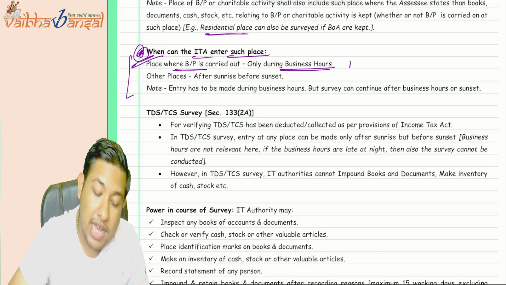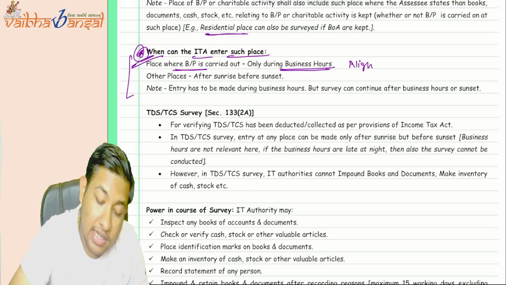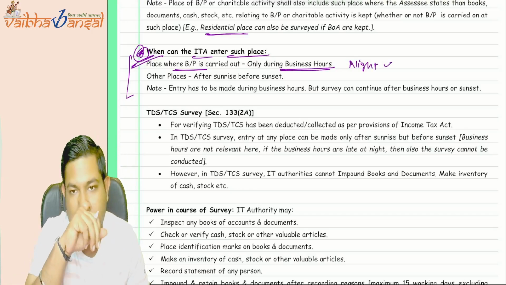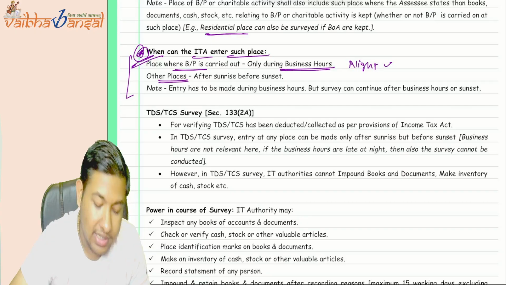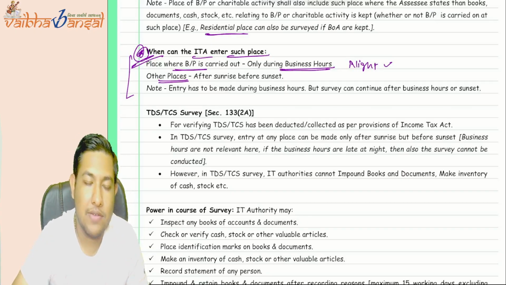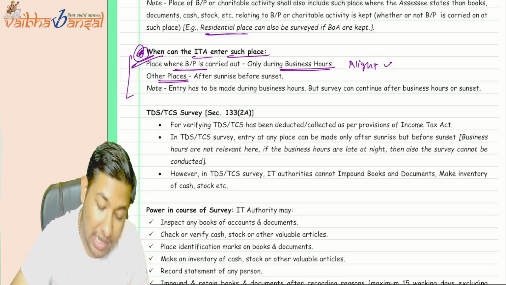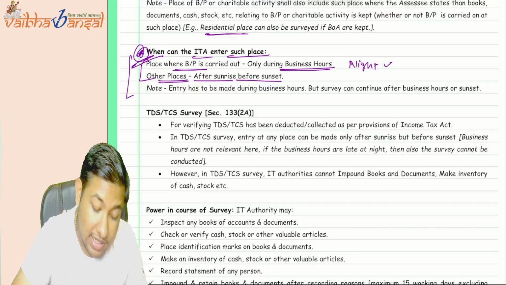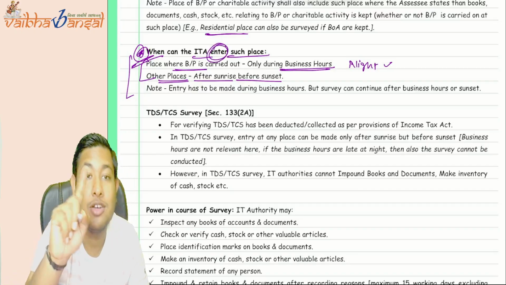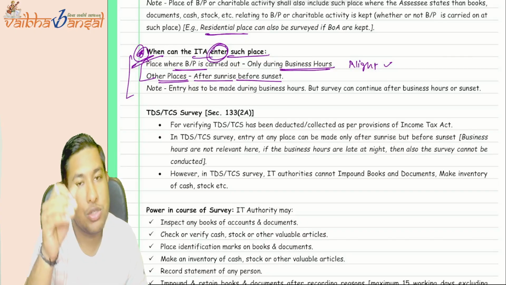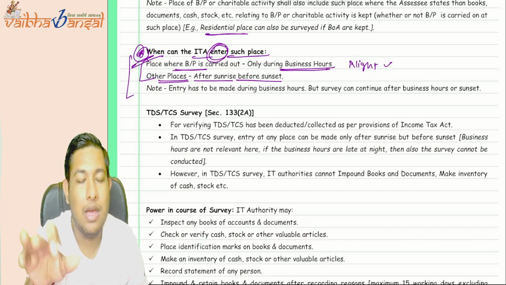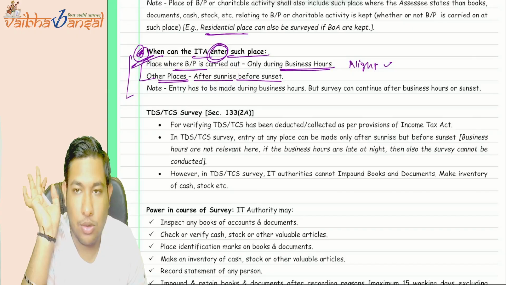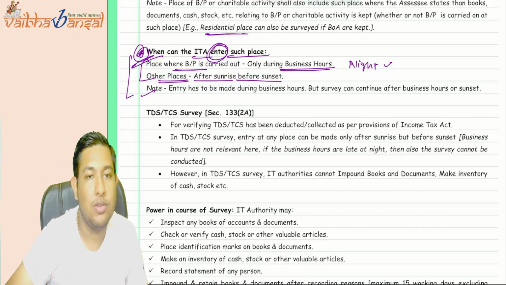Even if the business hours are in the night, you can enter, because it should be in the business hours. But for any other place other than the business and profession, you can enter after sunrise but before sunset. All these are the time to enter, not the time to exit. So you should enter within this time, but there is no time limit to exit. This is the note which is written.